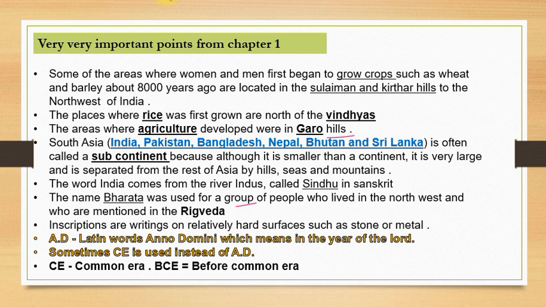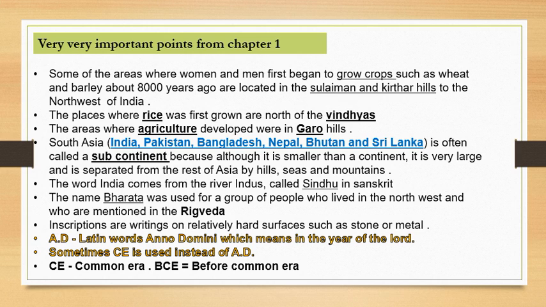Then another thing which the chapter tells you is the meaning of subcontinent. We often use this term subcontinent, but we hardly know its meaning. A continent is a large mass of land. When we say subcontinent, that means a small patch of land as compared to the continent. When we talk about South Asia and countries like India, Pakistan, Bangladesh, Nepal, Bhutan, Sri Lanka, they constitute the Indian subcontinent.